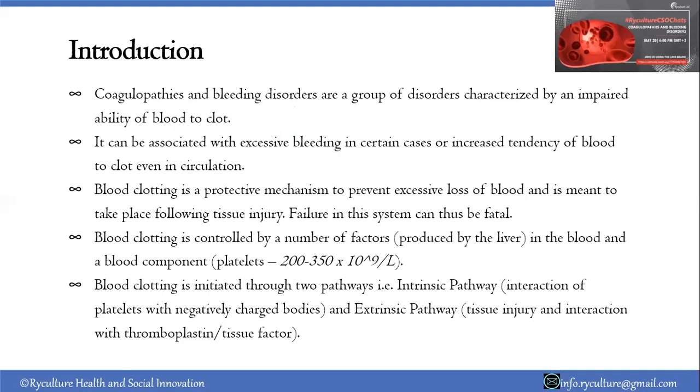So to start us off, we look at coagulopathies. As I mentioned, they're a group of disorders characterized by impaired ability of blood to clot. So it can result in either excessive bleeding in certain cases or an increased tendency of blood to clot even in circulation. Blood is responsible for nourishment of your body.